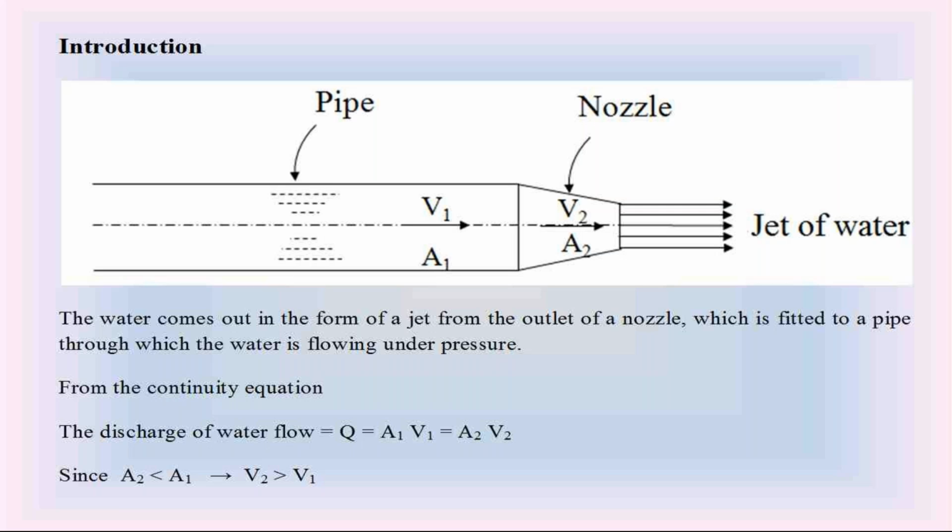First of all, understand what is meant by water jet. Then you can understand what is the impact of water jet. So check the diagram carefully. In the diagram, we have the water jet from the nozzle. The nozzle is fitted to the pipe.